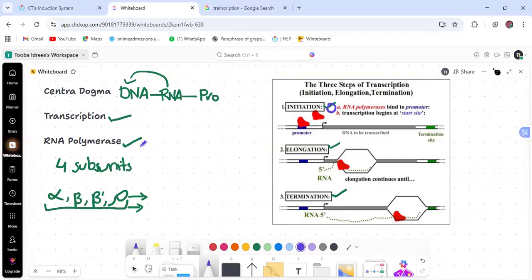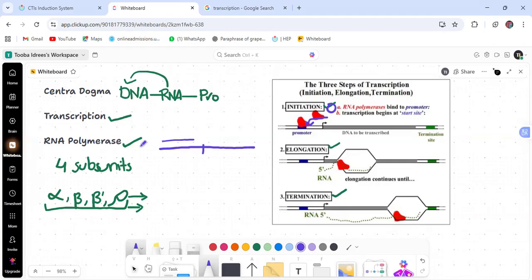The sigma factor binds with the promoter region. Have you ever heard about the promoter region? What is the promoter region? No? Okay, I will explain it. The promoter region is the regulatory binding site where RNA polymerase has to bind. This is the DNA, and this is the point where transcription starts.